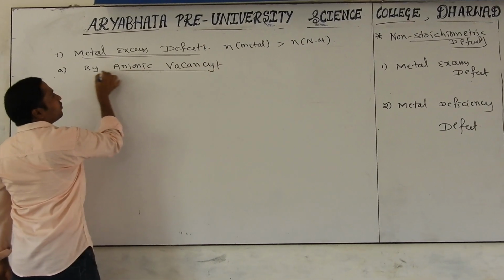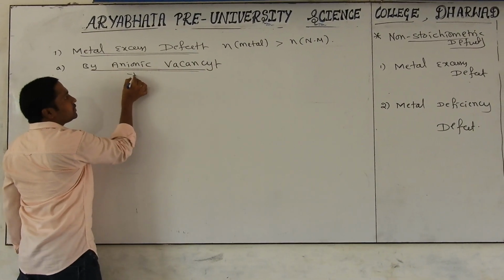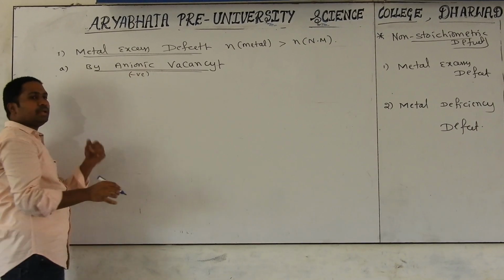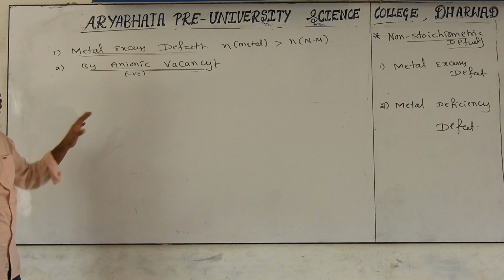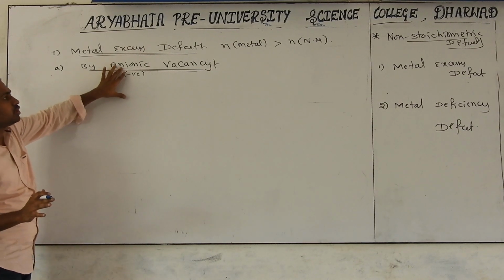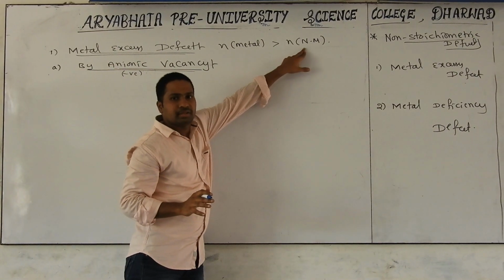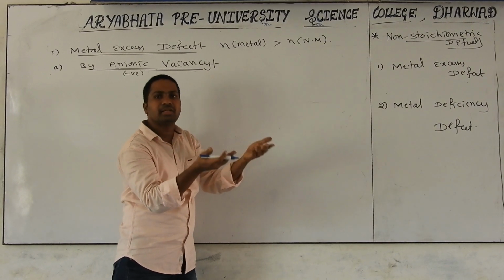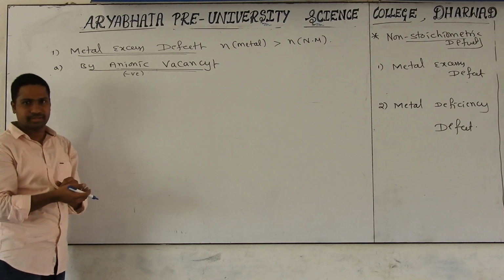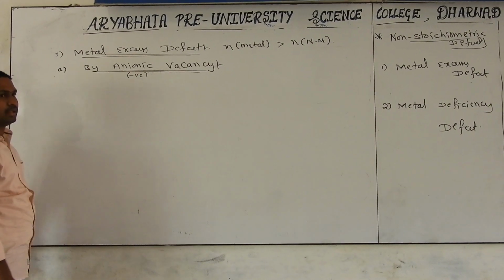What is the meaning of anions? Negatively charged particles will be vacated. Negatively charged particles are missing. So by anionic vacancy, anions mean what? Non-metals. So missing means what? The number of non-metal atoms will be less than metal. That's what is called a metal excess defect. How do you get it? You have to understand very carefully.